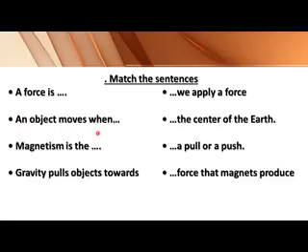Okay, an object moves when we apply a force. So it's very simple. An object moves when we apply a force. Third, magnetism is the force that magnets produce. And the last one, gravity pulls objects towards the center of the earth. So I hope all of you understand about force, magnetism and gravity.